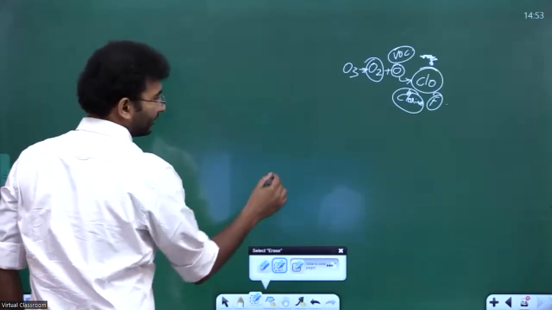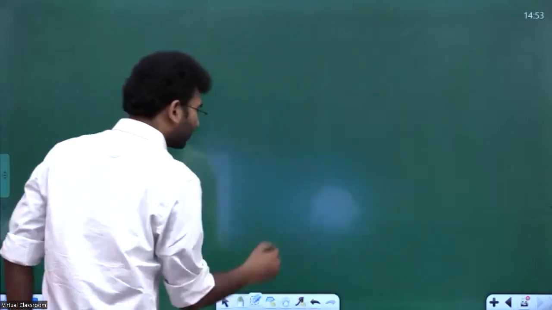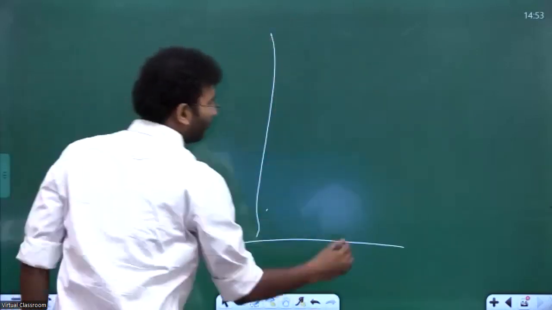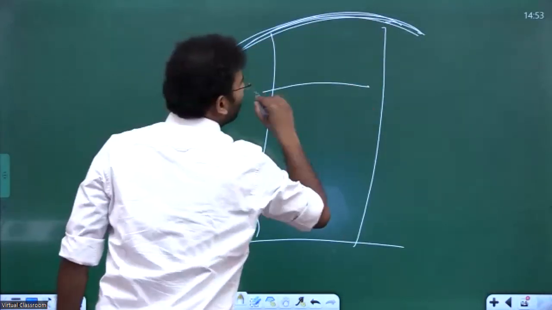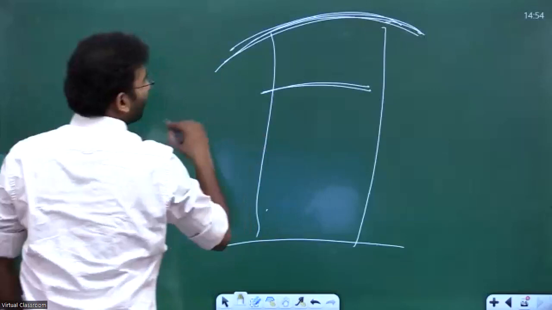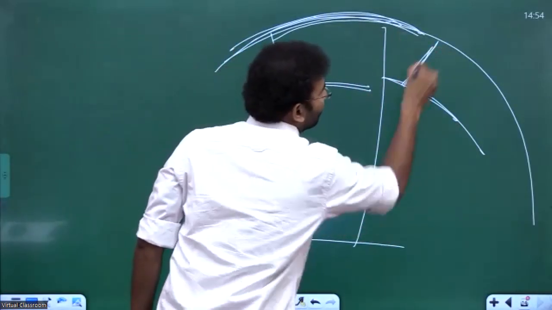Thinning of the atmosphere, right? Ozone thinning literally means that if you start to measure the ozone layer from the ground up to the tropopause, how much ozone thickness is present, over a period of time this ozone thickness is reducing, right?